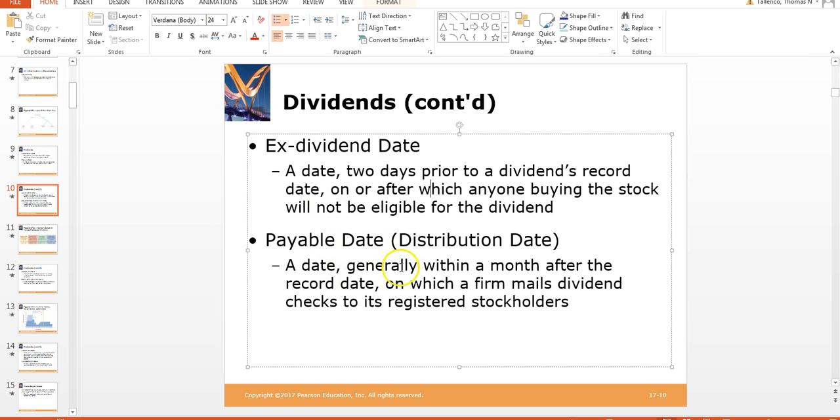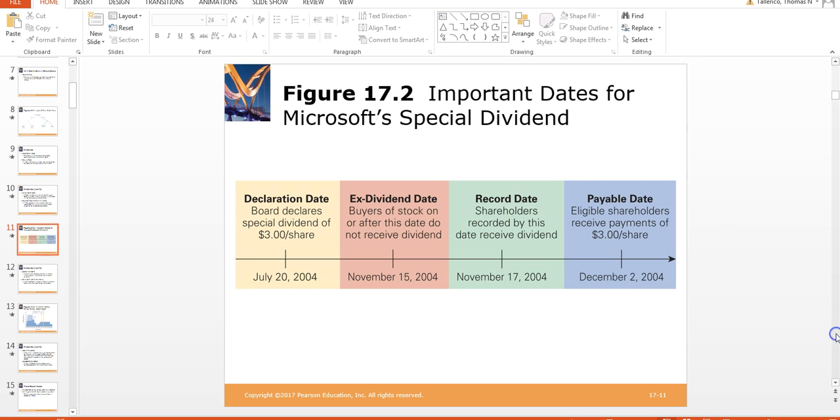And the distribution or payable date is simply going to be the date within a month after the record date on which the firm mails the dividend checks to its registered stockholders. Or in my case, I won't even see that money. It goes into my brokerage account, my e-brokerage account with TIAA, and it just buys additional shares. I've chosen to buy additional shares, so that was my option.